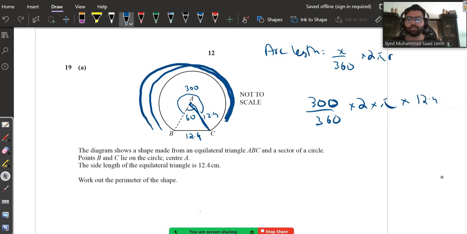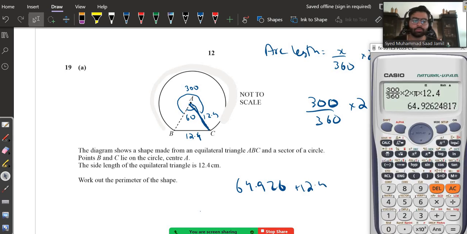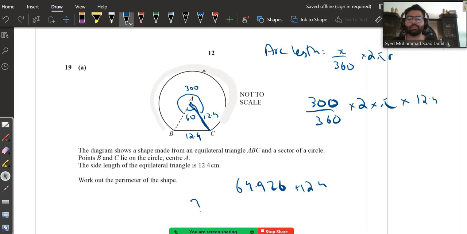Alright, let me erase it and show you as well. This whole thing is 64.926. So we will do 64.926 plus 12.4. The answer turns out to be 77.326. You can write 77.3 as your final answer.